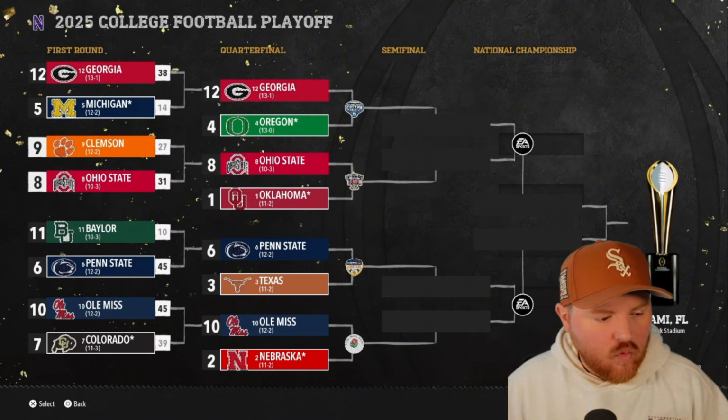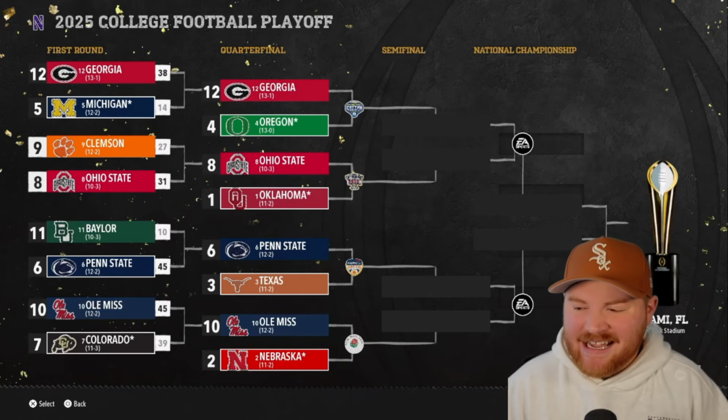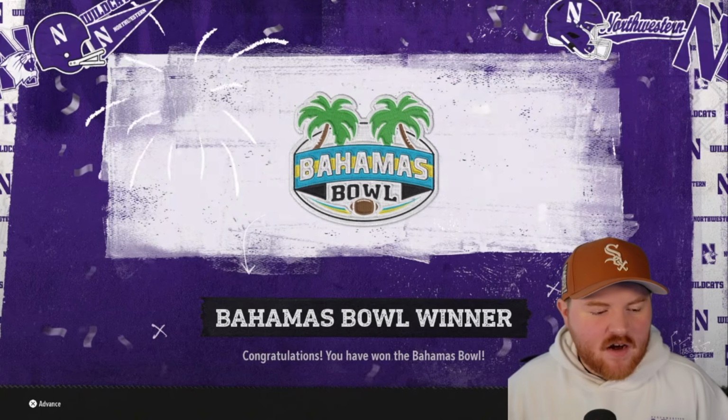So we have 1, 2, 3 teams that were not top teams in their conference that have made it to the second round of the first college football playoff. All right, a very good start for Northwestern. They are the Bahamas Bowl winner in our first season. So let's see how far up they can get.